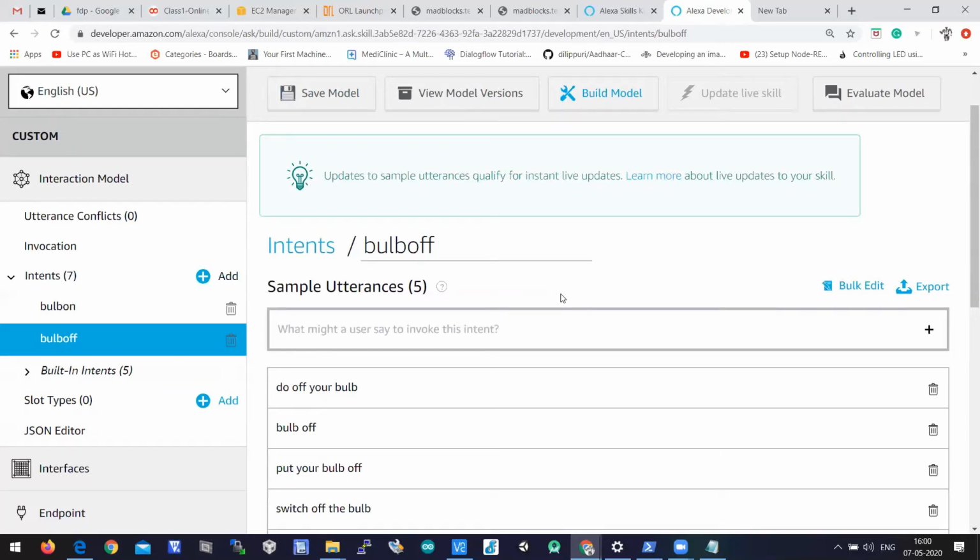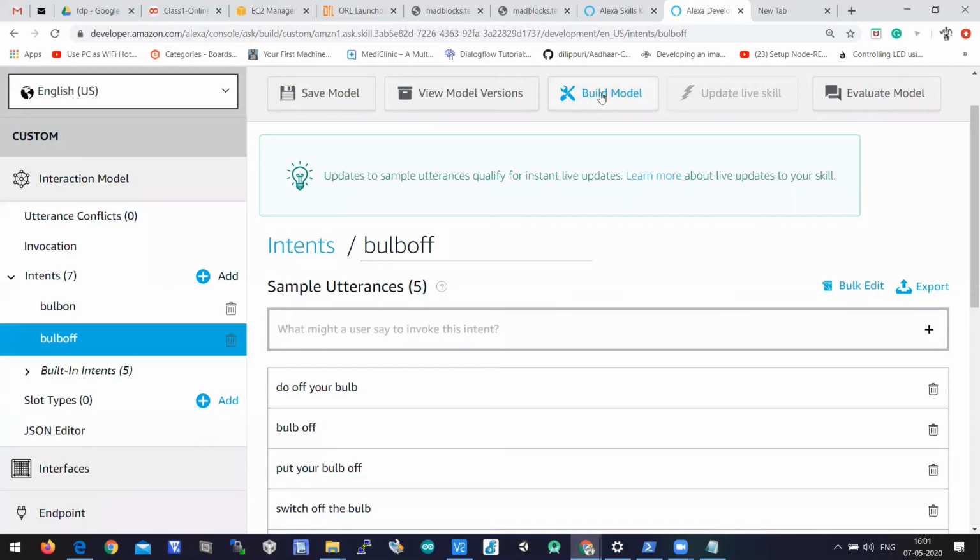Through the Alexa Skills Kit console, we have created a skill. Then it asked to enter the name, so we entered a name for the skill. Then we gave an invocation name to make our skill activated, and then we created two intents here. One is bulb on intent, second one is bulb off intent, and we have given some sample utterances, and then we clicked on save model. This is what we did, right? So this is the front end, where we have given some utterances.